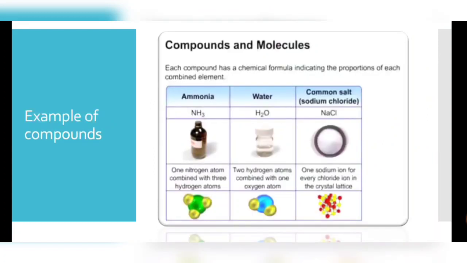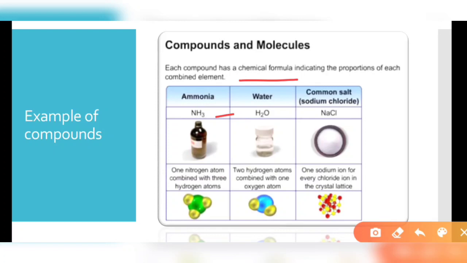For example, if there is a compound, you might know its chemical formula, which indicates in what proportion the elements are combined with each other by mass or by ratio. Like ammonia, NH3. Here, one nitrogen atom is combined with 3 hydrogen atoms, forming a compound.